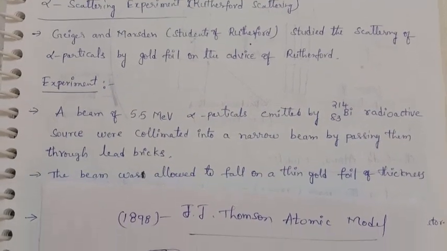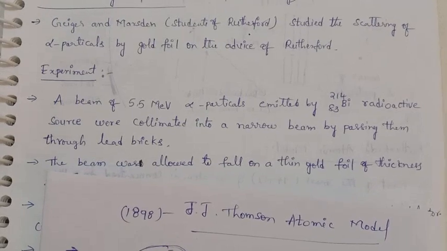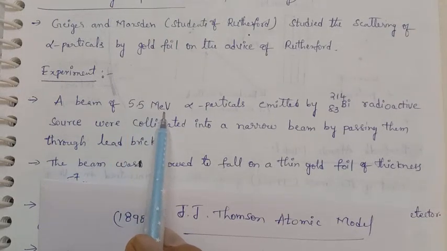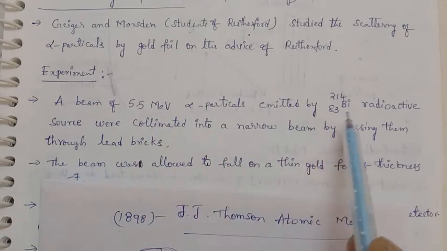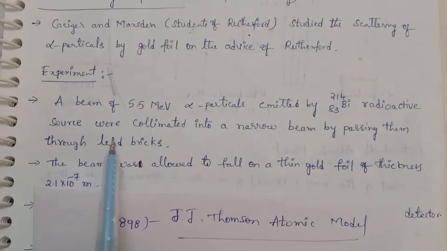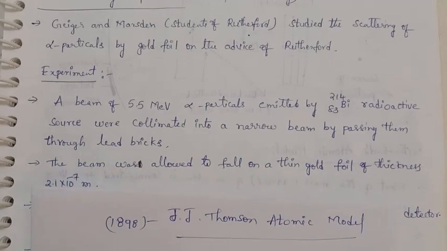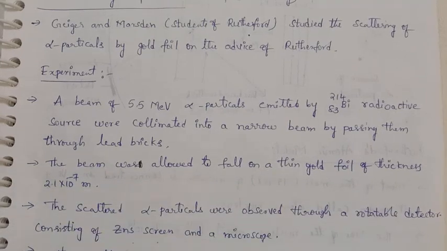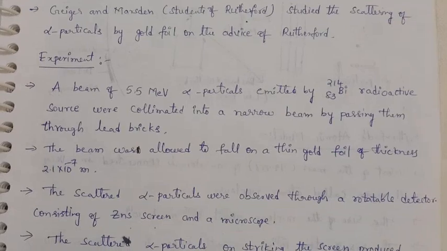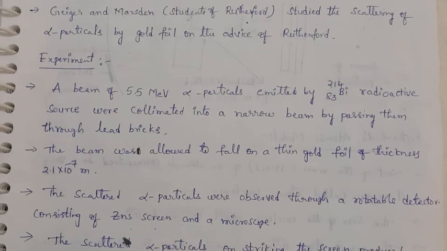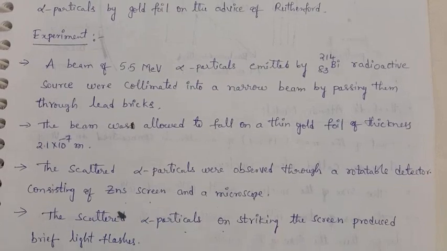The alpha particles are emitted with an energy of 5.5 MeV. A beam of 5.5 MeV alpha particles emitted by the bismuth-214 radioactive source was collimated into a narrow beam by passing them through lead bricks. The beam was allowed to fall on a thin gold foil of thickness 2.1 × 10^-7 meters. The scattered alpha particles were observed through a rotatable detector consisting of a zinc sulfide screen and a microscope. The scattered alpha particles striking the screen produce brief light flashes.